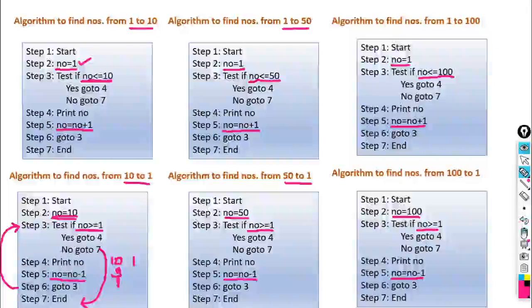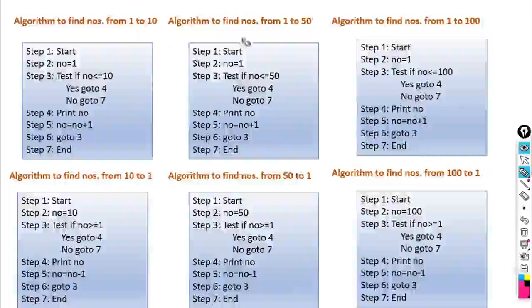Okay, so from 1 to 10, 1 to 50, 1 to 100, 10 to 1, 50 to 1, 100 to 1. So look at this carefully, what type of changes we have made as the question changes. Okay, what is the lower value, what is the upper value, and what are the steps. So these are the examples where we used looping concept.